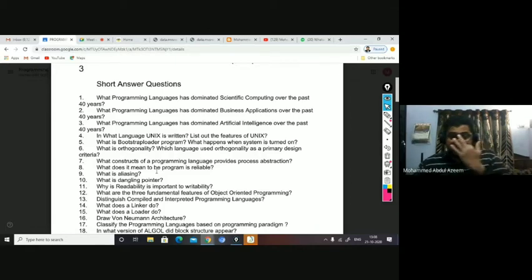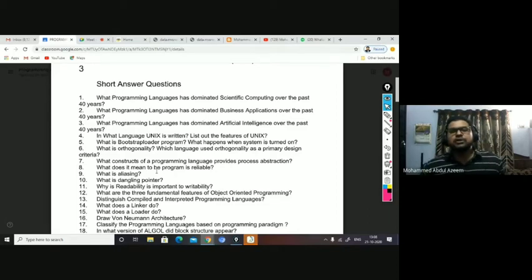When you learn about the C language, you may have learned that before C, all languages were application specific. What do you mean by application specific? Languages were available with respect to the application. For example, for scientific or engineering applications, there is a language called Fortran, formula translation language, right?